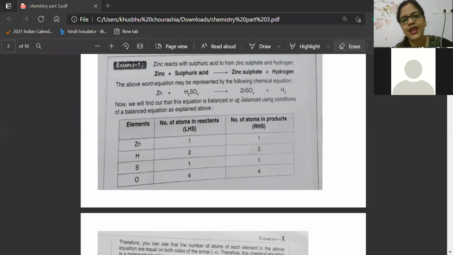Let's see whether the equation is balanced or not, beta. We will be balancing it. Here, zinc and sulfuric acid react, and it forms ZnSO4. So count here. Zn is only 1 on the LHS. Here also Zn is 1, because nothing is written in front of Zn, so it is 1 only.